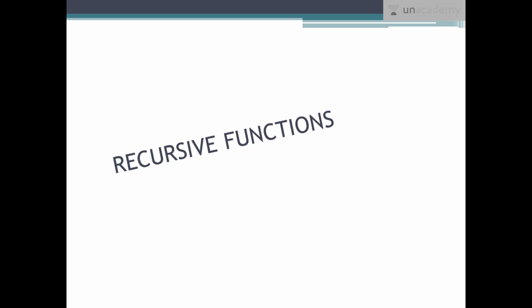So there would be a function called and a function calling. Basically, when a function is calling itself instead of calling another function, that is said to be a recursive function. So today we are going to learn about what are called recursive functions.